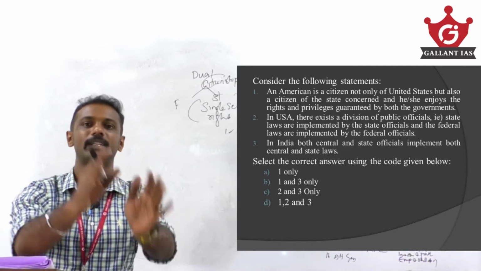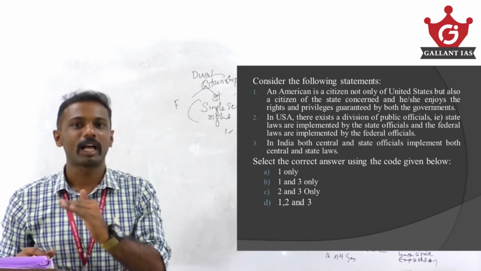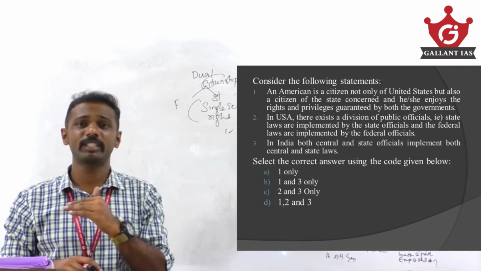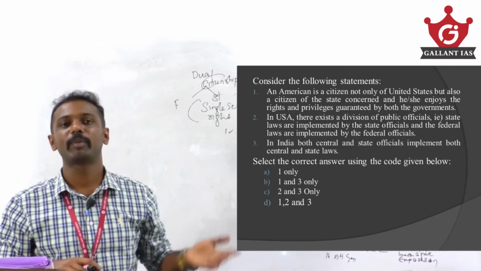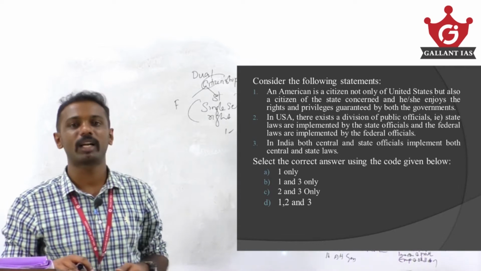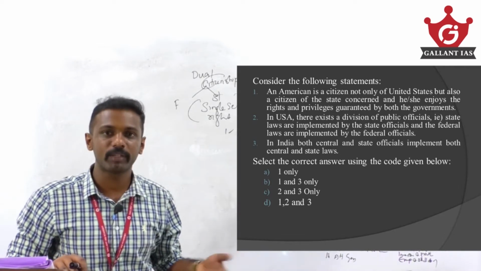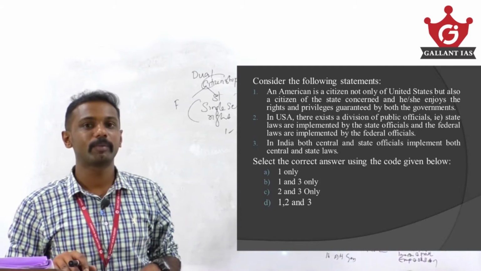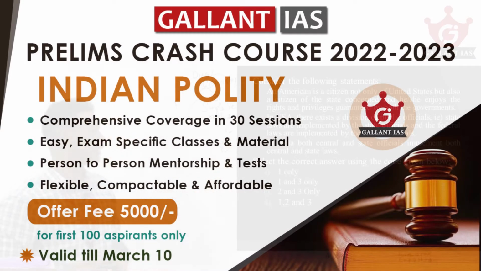See, assume it is a central officer. He or she implements both central laws as well as state laws. Assume it is a state official. He or she also implements what? Both central laws as well as state laws are implemented by all the officials in our country. That is, we have only a single set of officials. But in case of USA, the federal laws are implemented by federal officials and state laws are implemented by state officials. 2 is a correct statement. 3 is also a correct statement. Answer becomes option D, that is 1, 2 and 3.